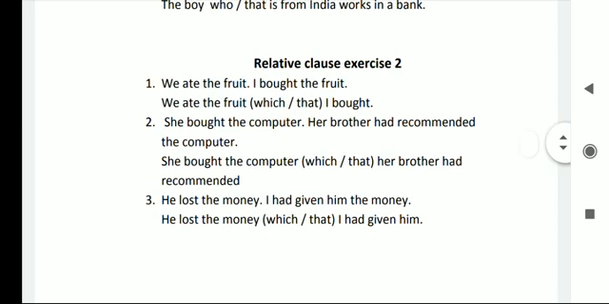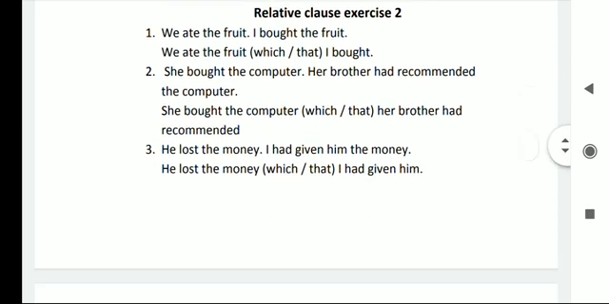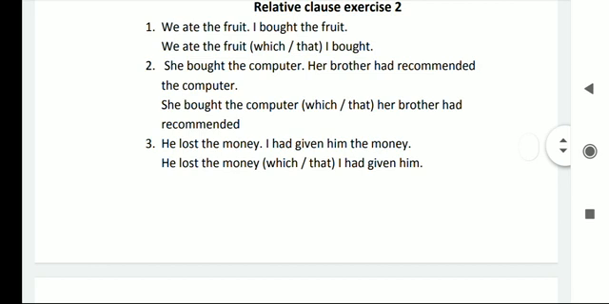Number two, group of sentences. Two sentences are here, so then we combine them into one sentence using a relative clause. She bought the computer. Her brother had recommended the computer. We can write like this: She bought the computer which her brother had recommended. Or we can write like this: She bought the computer that her brother had recommended.